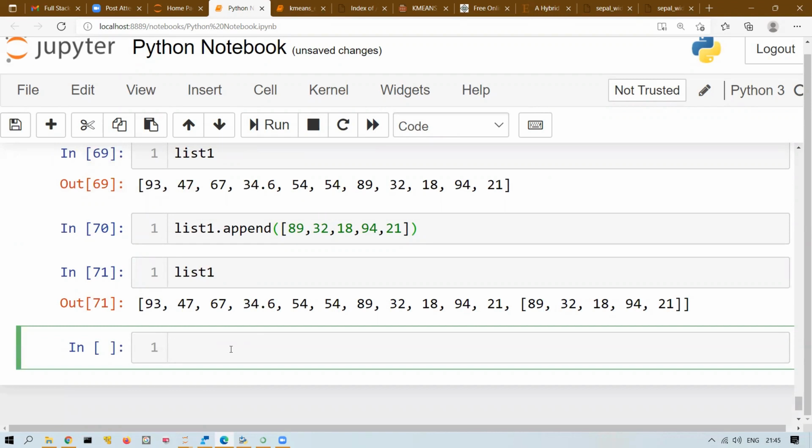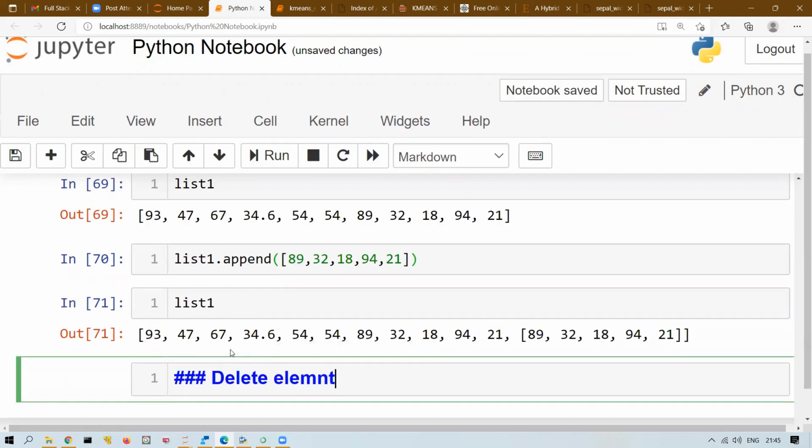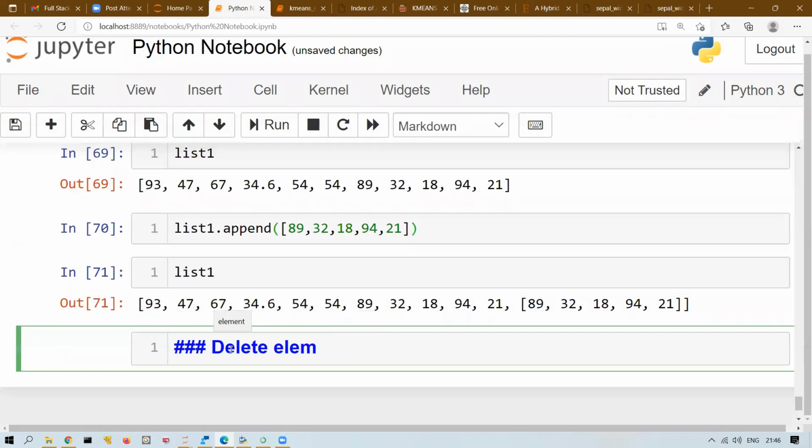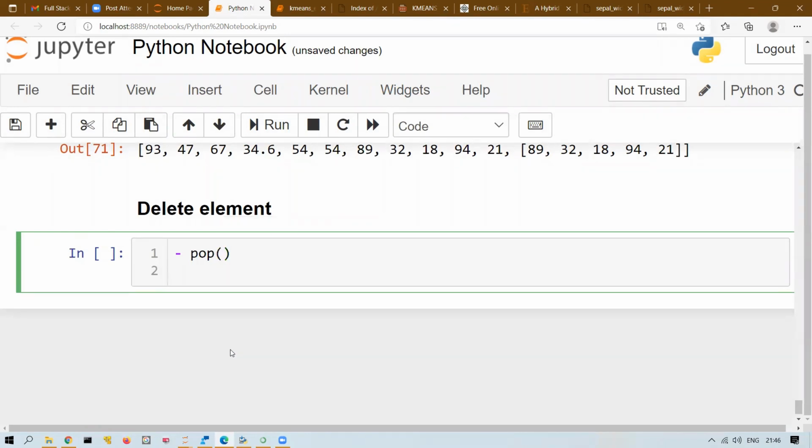Now the last update we will discuss, that is delete. How to delete an element, right? For deleting also we have 3 methods. And where to use what method, I'll tell you. So the first method is pop. And also pop has 2 varieties. One is pop without argument, and then pop with argument, right? Let's say I'm writing 0 or something. Let us discuss one by one.